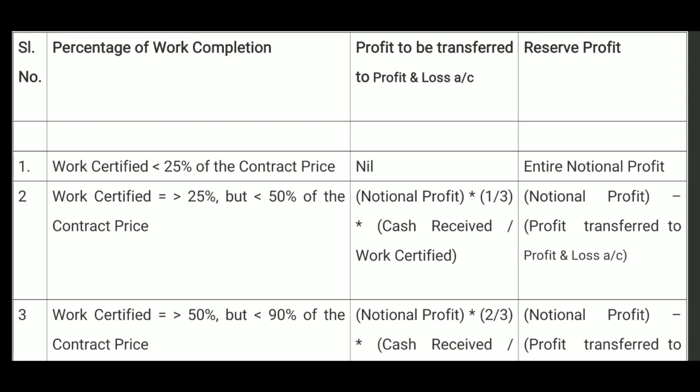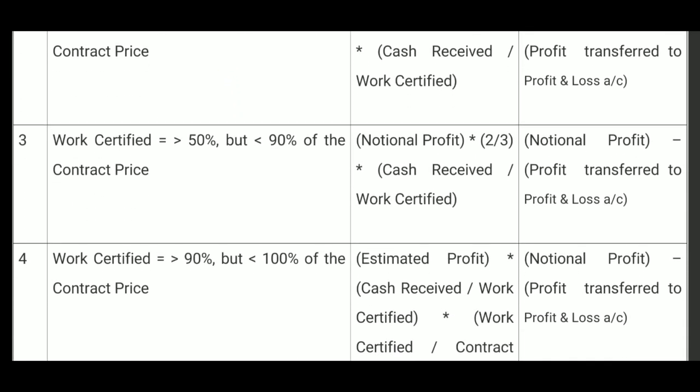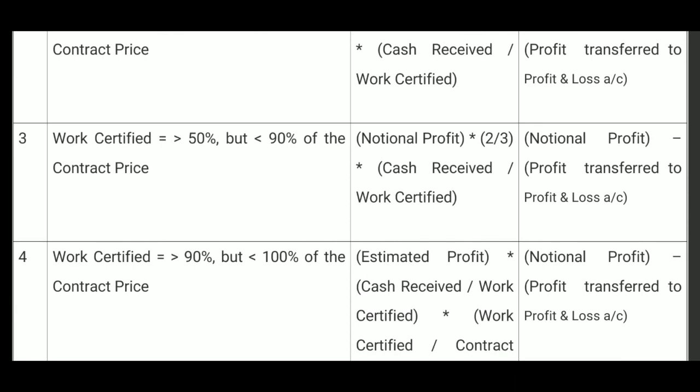Now, point number 3, work certified is equal to 50% or greater than 50%, but less than 90% of the contract price. Now, the formula is like this. As usual, notional profit is computed into 2 by 3, 2 by 3 of notional profit which is reduced by the percentage of cash received. Notional profit into 2 by 3 into cash received by work certified.